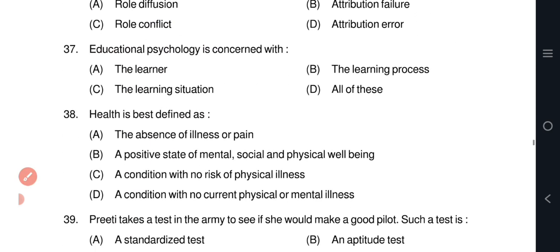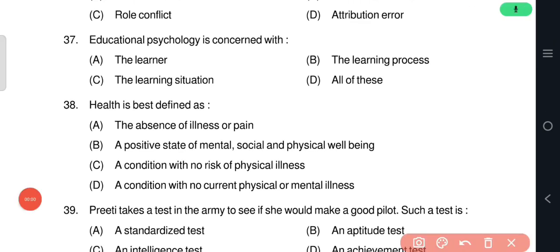Question number 37. Educational psychology is concerned with all of this: the learner, the learning situation, the learning process. Question number 38. Health is best defined as option B, a positive state of mental, social and physical well-being.